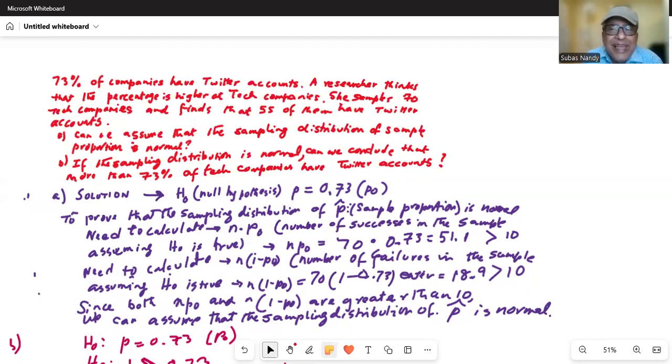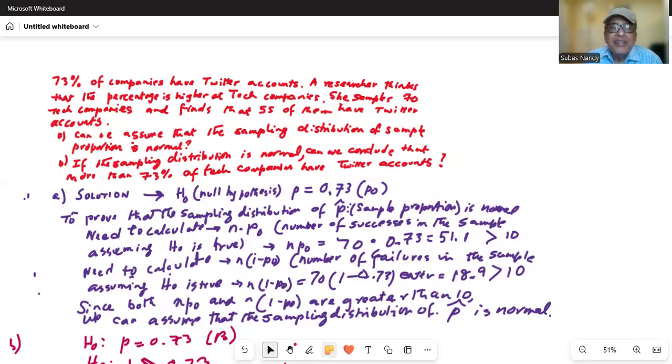For that, you have to calculate the number of successes in the sample, assuming the null hypothesis value is true, and the number of failures in the sample, again assuming the null hypothesis value of P0 is true. Both the number of successes and the number of failures should exceed 10, which I proved in an earlier video to be true. Therefore, we can assume the sampling distribution of p hat is normal. This is very essential. Otherwise, we cannot do the hypothesis test, which comes up next.